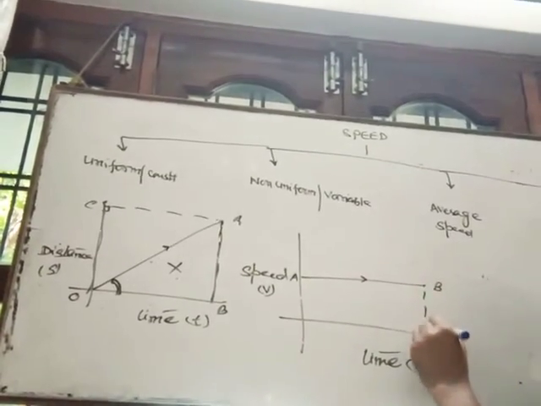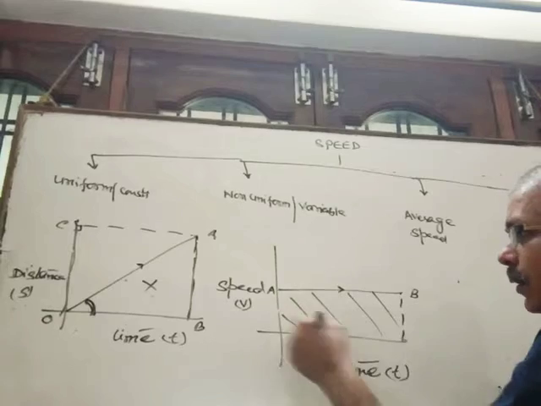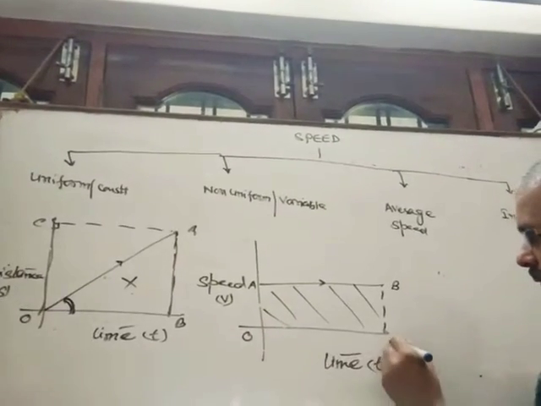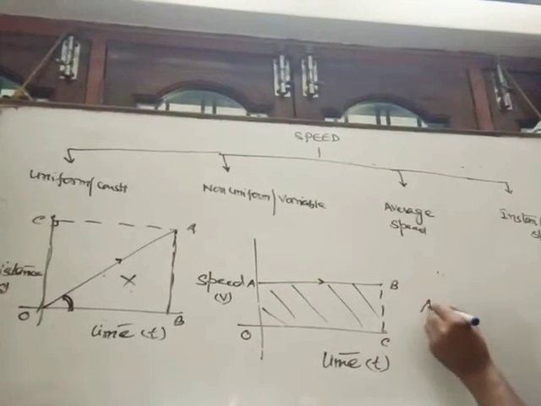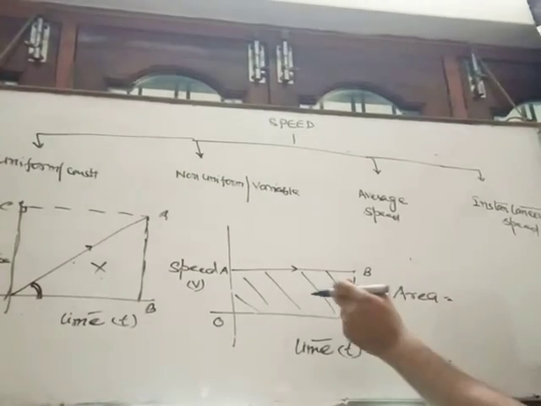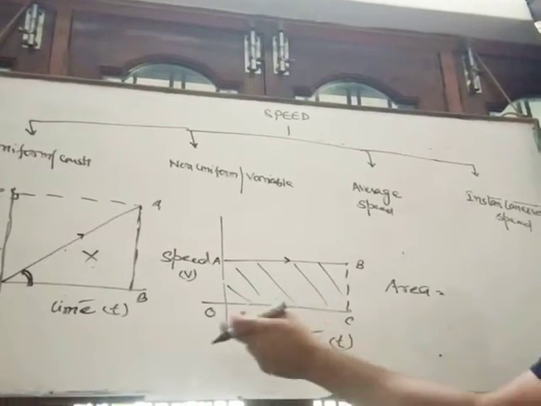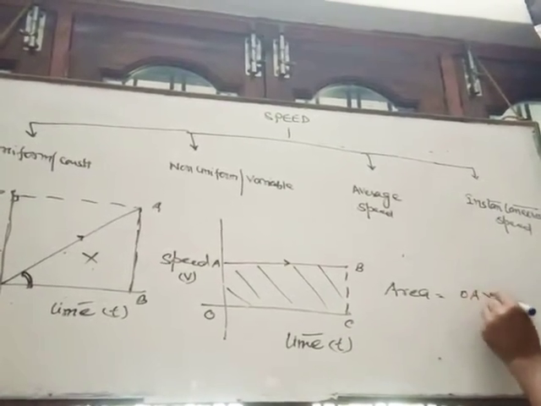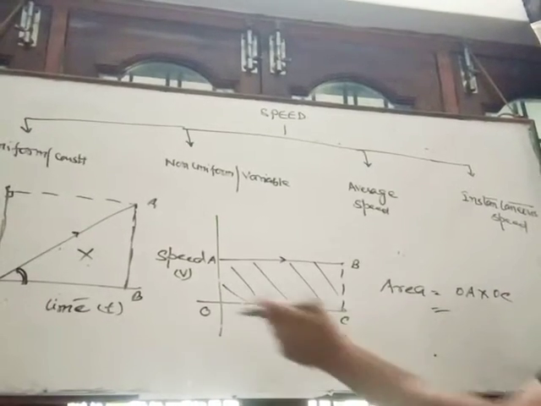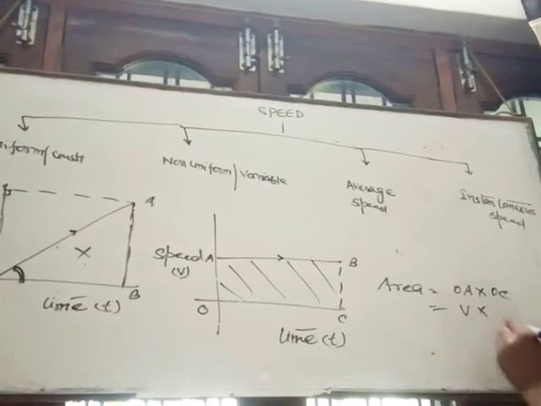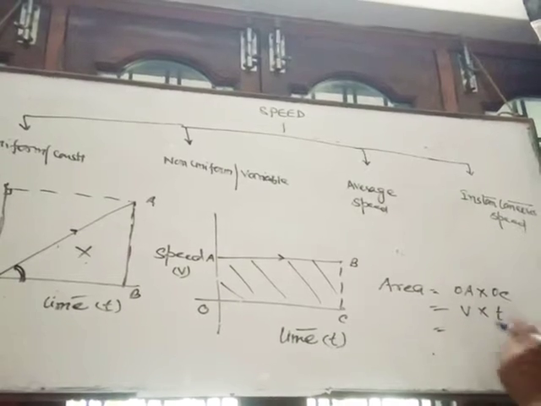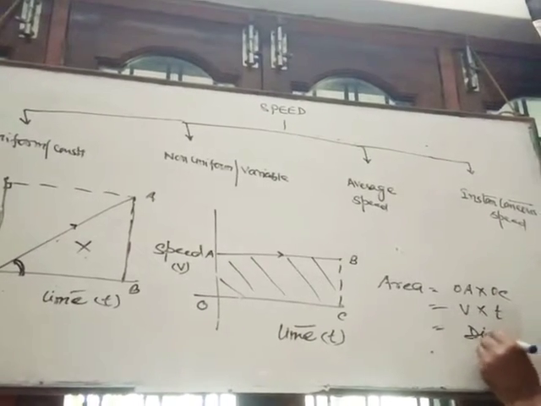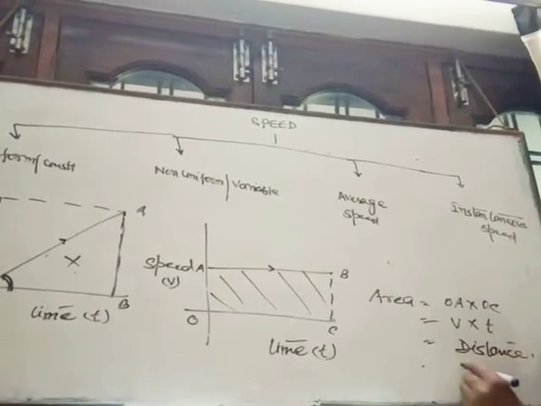And if we calculate the area enclosed by the graph, the area of this rectangle is equal to length into width, that is OA into OC. OA is speed, OC is time. Speed into time is distance traveled.